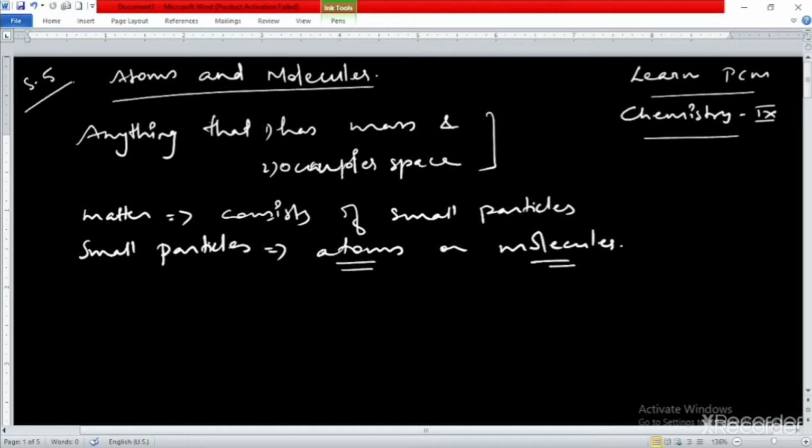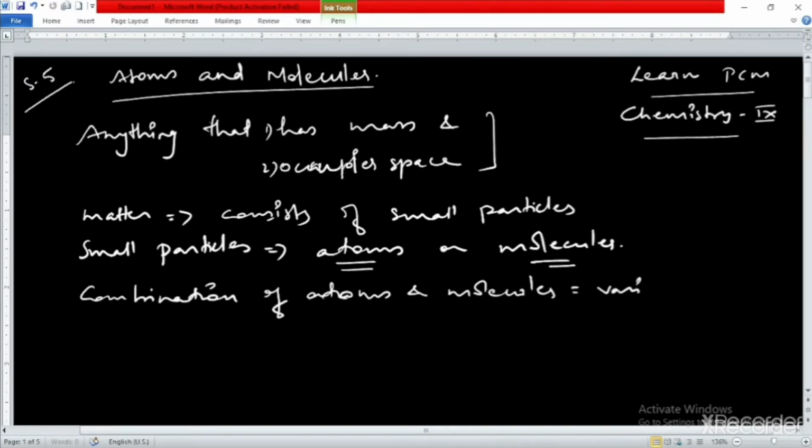This combination of atoms and molecules provides various substances in the universe, all because of the different types of combination.